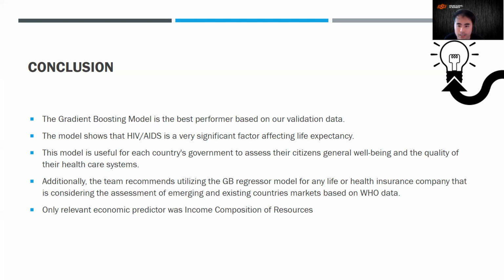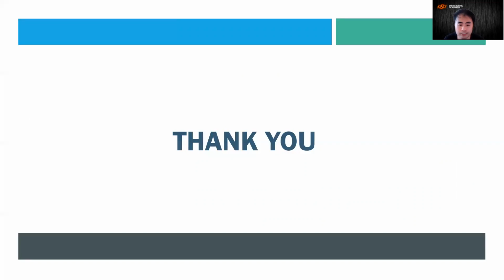And lastly, one of the interesting things we found is that among the top important variables in the model, the only relevant economic predictor was the income composition of resources. And that is our presentation on predicting the life expectancy.